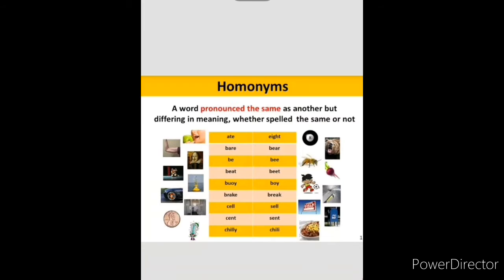Now, coming to the next point, next one is homonyms. A homonym is a word pronounced the same as another but different in meaning, whether spelled the same or not. For example, homonyms are spelled the same. Okay, same spelling. Way, but different in meaning. Meaning also different but same sound. Okay.